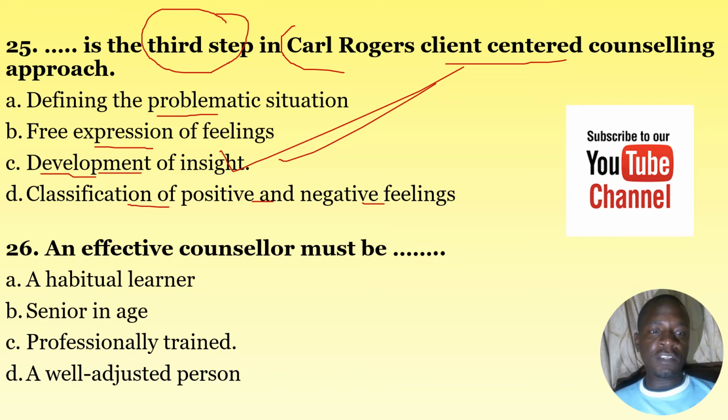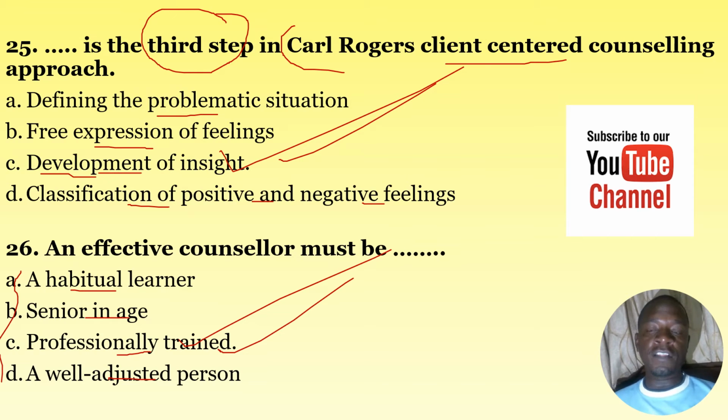Number 26, an effective counselor must be A, an habitual learner. B, senior in age. C, professionally trained. D, a well-adjusted person. When you look at the four options, the correct answer here is C. An effective counselor must be professionally trained.